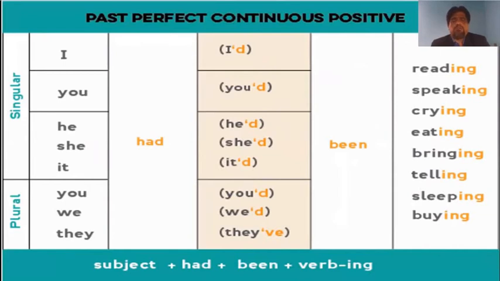So subject plus had plus been plus verb plus ing. Once again I say, if you write been, there must be have, has or had in front of been. But it is not necessary that you always write been after has, have, had. We can write has, have, had without been, but we can never write been without has, have, had.